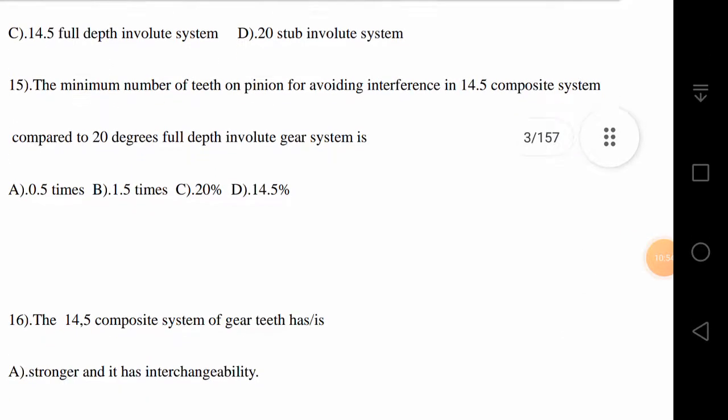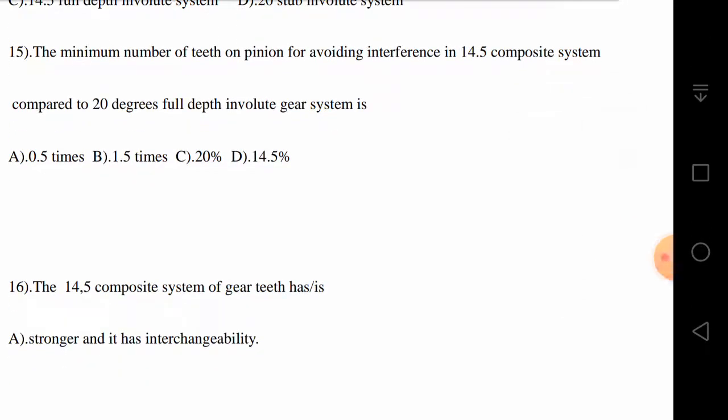Next question, boys. The minimum number of teeth on pinion for avoiding interference in 14.5 composite system, compared to the 20 degrees full depth involute system. There is a particular table for this, so please go through that. If you compare those two figures in the table, for the 14.5 composite system and the 20 degrees full depth system, you will easily see that one is 1.5 times the other. So your answer is 1.5 times. That is the correct answer.